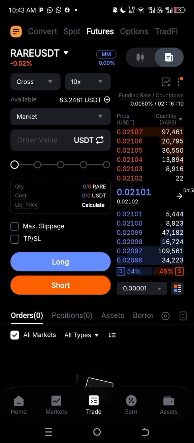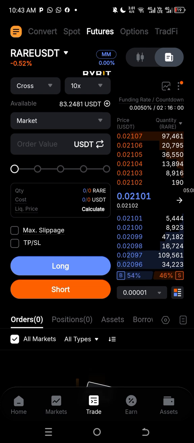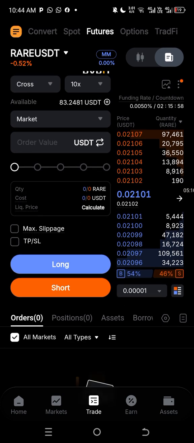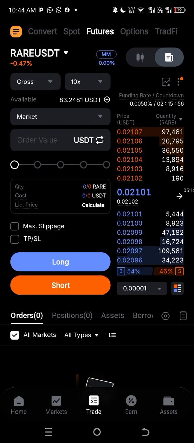Right now, I'm just going to show you the common liquidation myths that are usually very common when you are trading. It's usually that high leverage equals more profit. That is wrong. It's not true. Stop loss guarantees safety. That is not true. Liquidation is unavoidable. That is also not true.